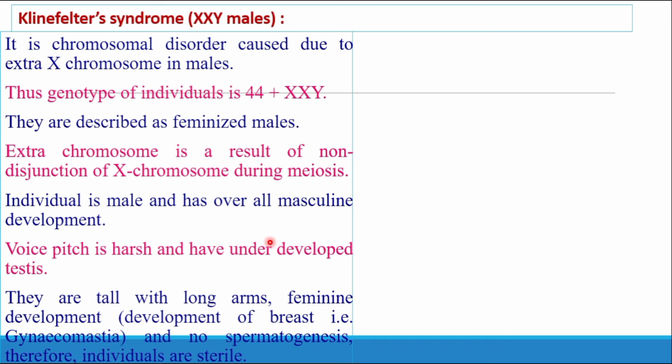They are tall with long arms. Feminine development is the development of the breast, that is gynecomastia, and no spermatogenesis occurs in that individual. So this individual is sterile.